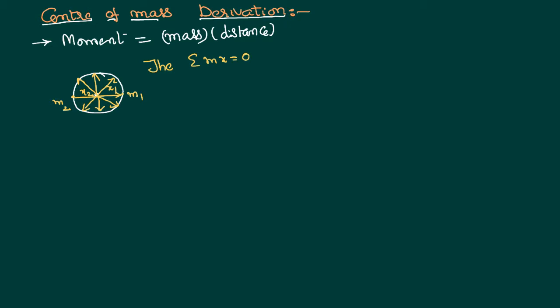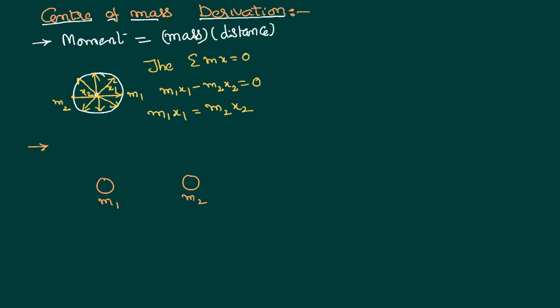So sigma mx equals 0, or in other words I can write m1 x1 minus m2 x2. I have written a minus because both of them are acting in opposite directions. Or I can write m1 x1 equal to m2 x2. This is called the concept of the moment. According to it, at the center of mass point, the algebraic sum of moments about the center of mass is always equal to 0.